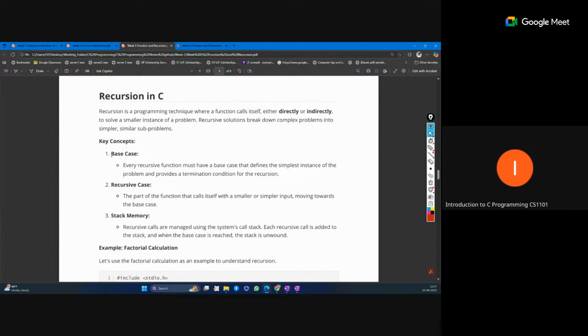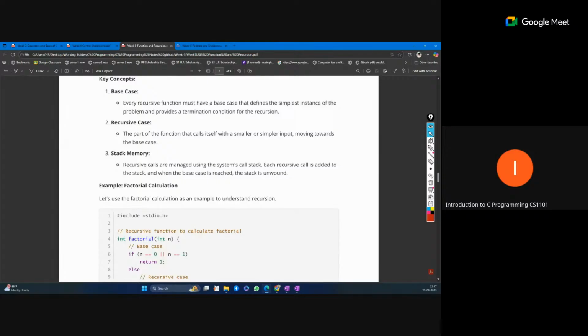The recursive case is the condition where we call the same function again. That is the recursive part, and the base part is where we stop the process.